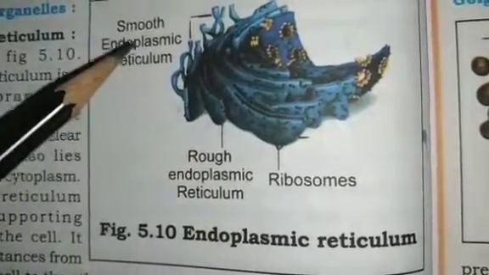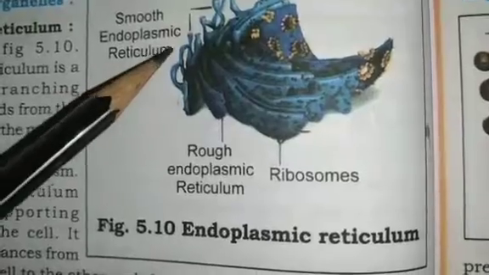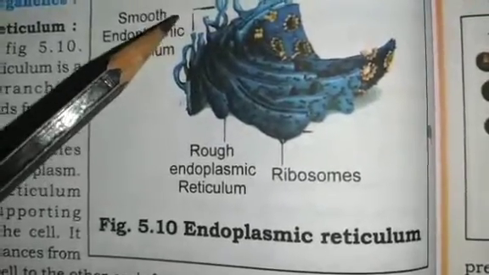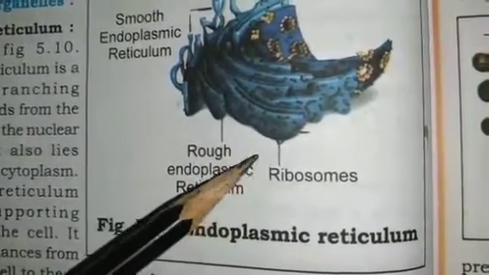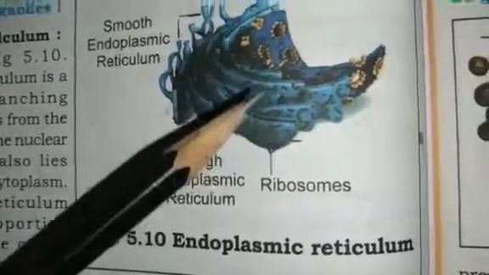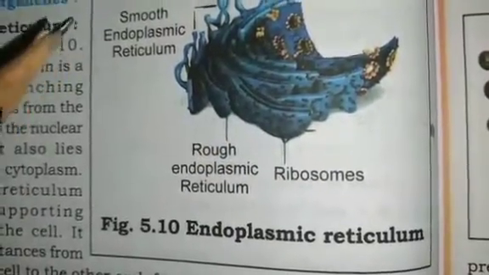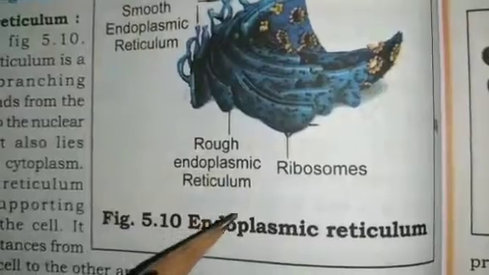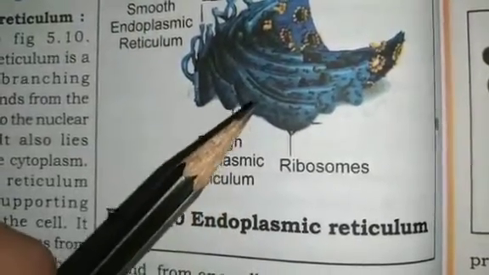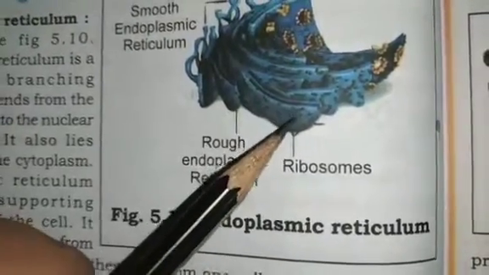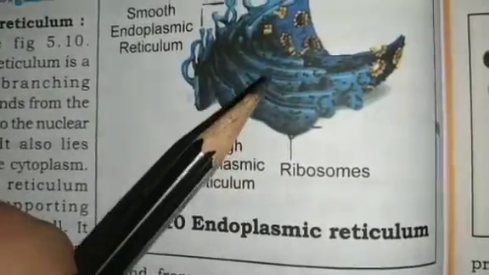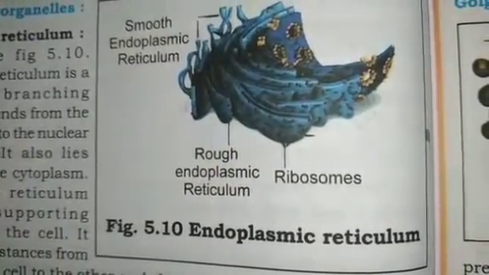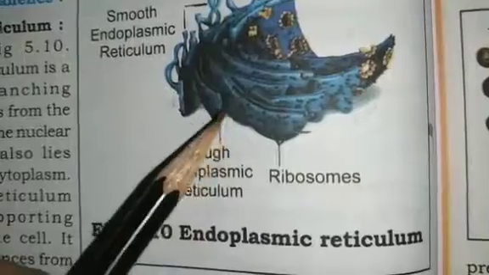In smooth endoplasmic reticulum, ribosomes are absent. The rough endoplasmic reticulum looks rough under the microscope because it has particles called ribosomes. Here you can see the dot-like structures, called ribosomes, attached to its surface.